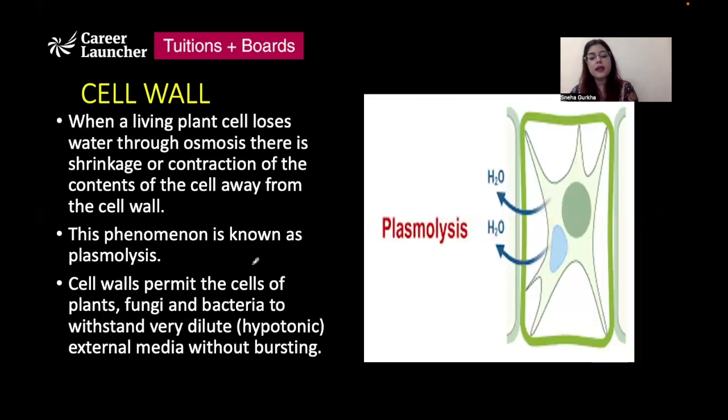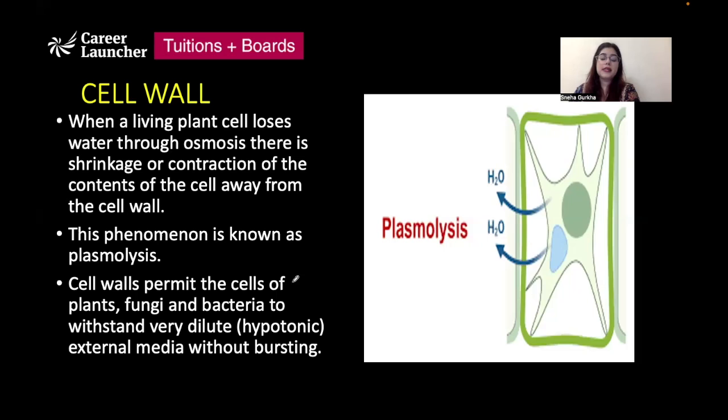So generally, it provides a protective layer, a structural layer which provides strength and rigidity and support to the plant cell, right? Now, if a plant cell loses water through osmosis, we just studied a case in which a cell shrinks or loses water.